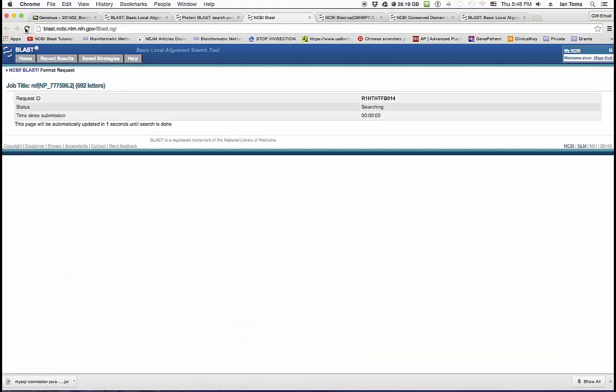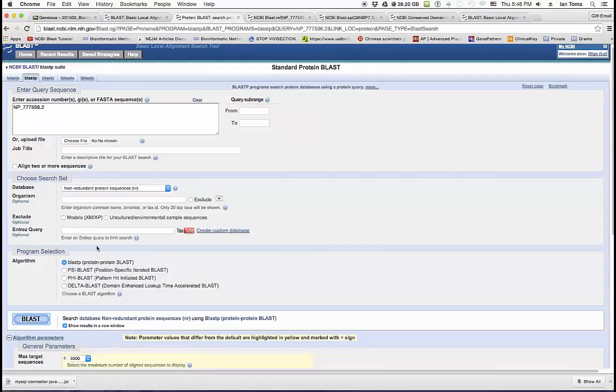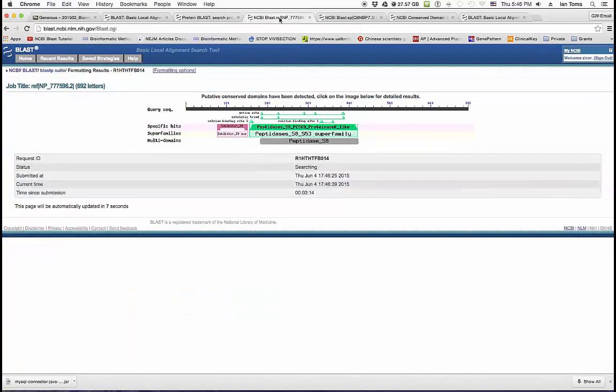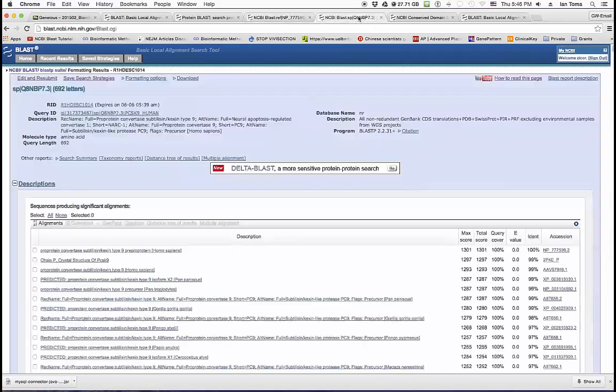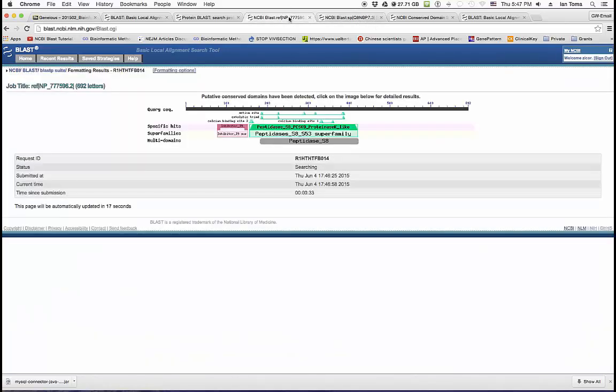The other way to do it is to go from the NCBI BLAST main page, and if you know what type of molecules you're looking for, you can select your BLAST: either nucleotide BLAST, protein BLAST, or other options, combinations of proteins and translated nucleotides. Once you select protein BLAST, you need to know your accession number or GI, or you need to know your sequence in FASTA format.